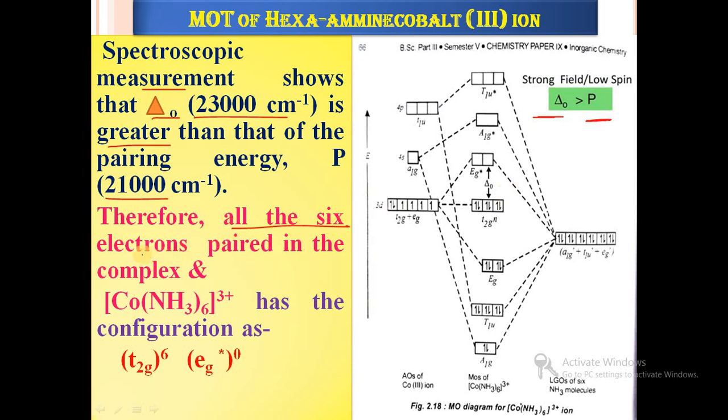Therefore all 6 electrons are paired in the complex. The [Co(NH3)6]3+ ion has the configuration t2g6 eg*0, because t2g has 6 electrons and eg has 0 electrons. So the electron configuration for that complex is t2g6 eg*0.